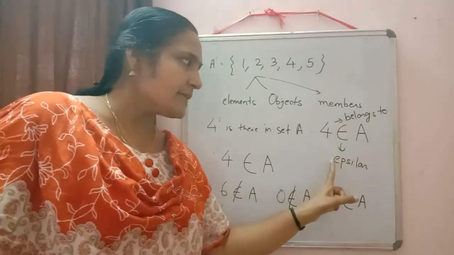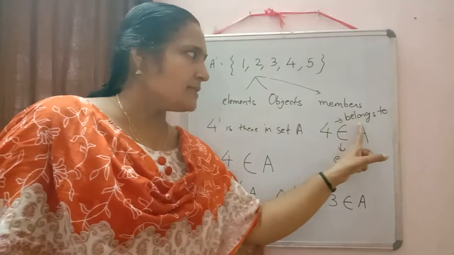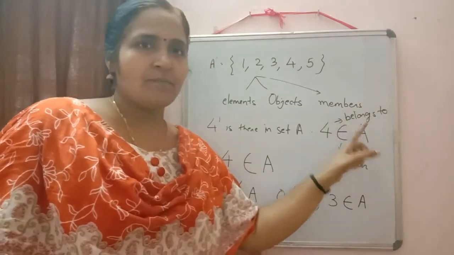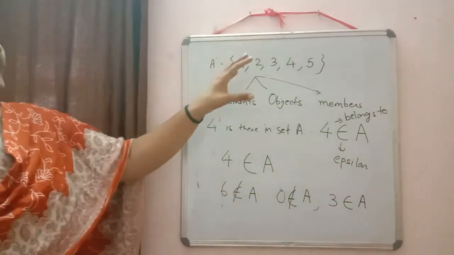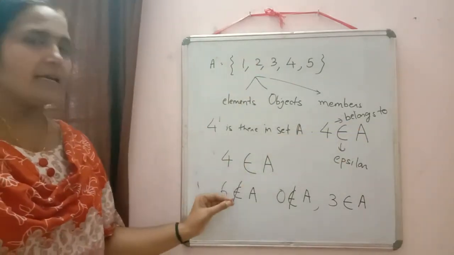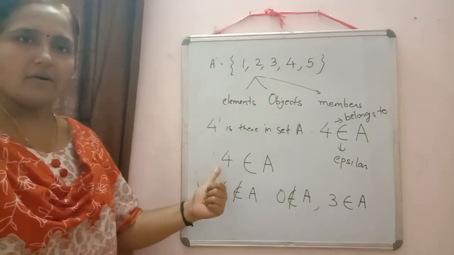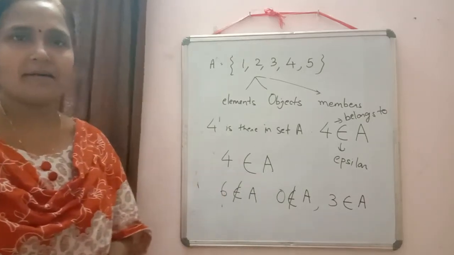The name is epsilon, a Greek symbol, and the pronunciation is belongs to. If the element is there in the set, we say it belongs to the set. Otherwise, it does not belong to. Clear? Okay, so moving on to the next concept.